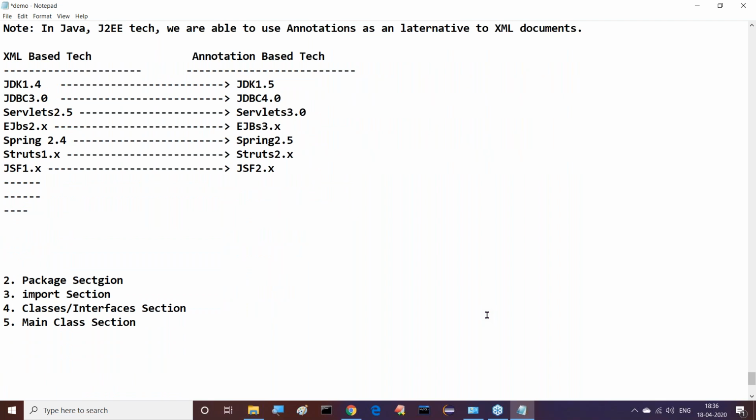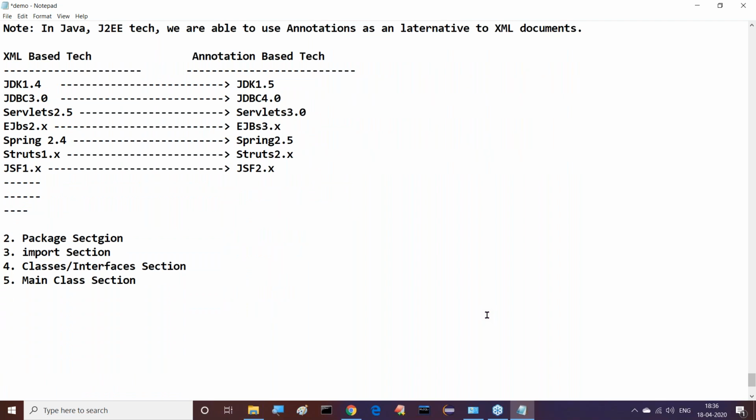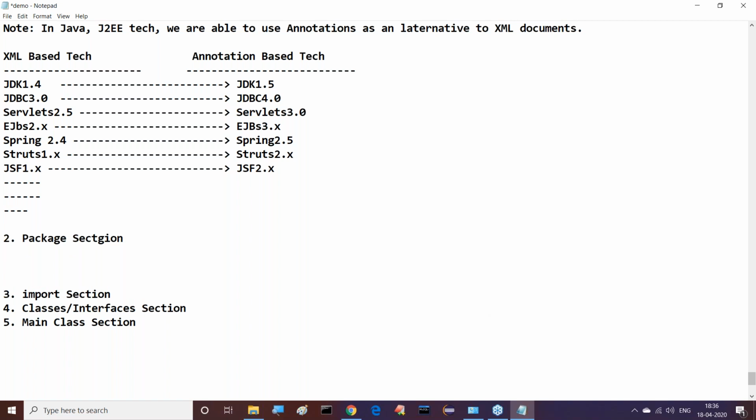After completion of this total comment section, the next content is the package section. And again, I'm telling you, annotations we will discuss there in the future effectively. Nearly 5 to 6 hours of time we require to complete these annotations. But at present, what I am giving you is clearly an overview of these annotations and the need for these annotations. Up to that part only we are using it here. Right, so leave this one.